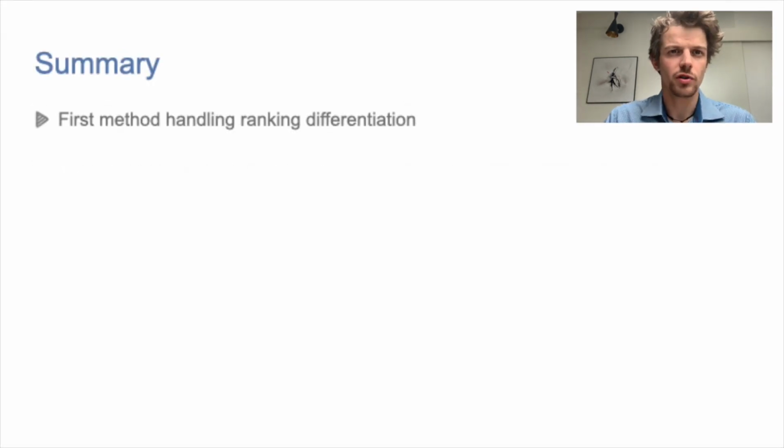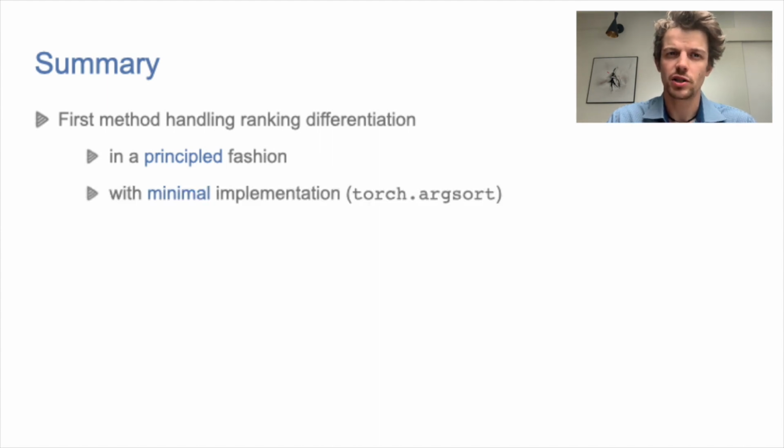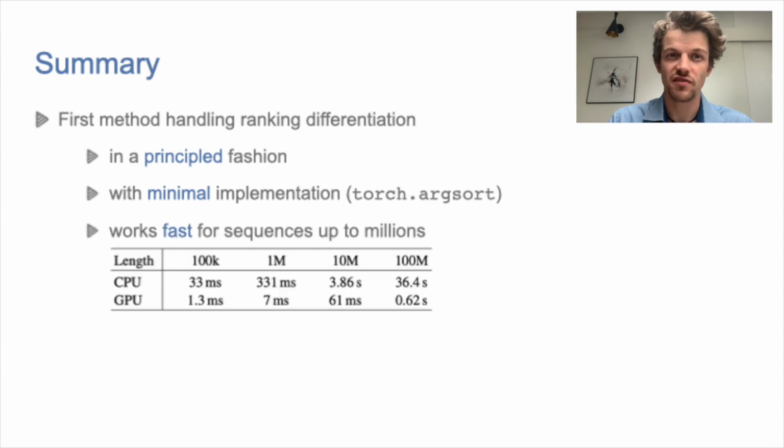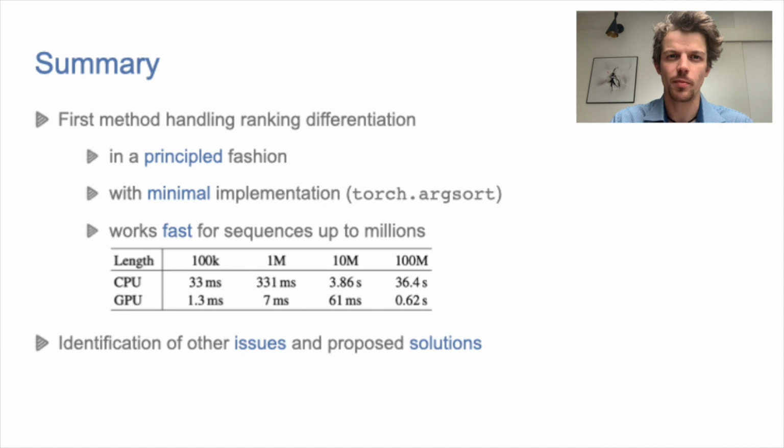In conclusion, RaMBO is the first method dealing with ranking differentiation that has all of the following. It solves the problem with solid mathematical backing, it requires minimal implementation effort, and it's blazing fast. On top of that, we identified issues independent of differentiability and we proposed solutions. Last but not least, we obtained competitive results.